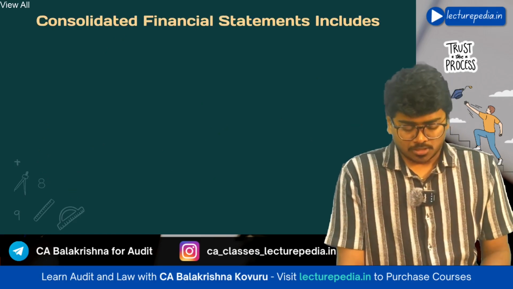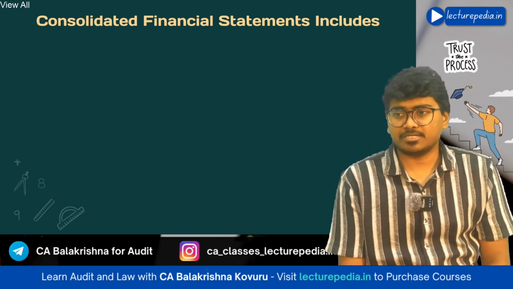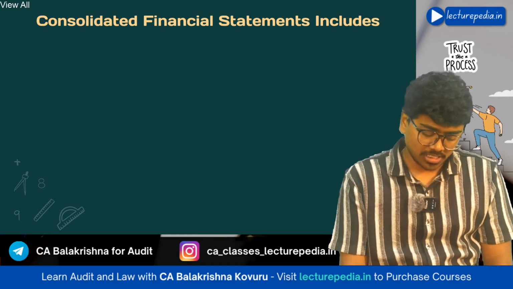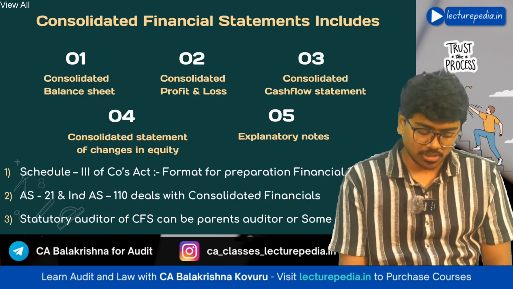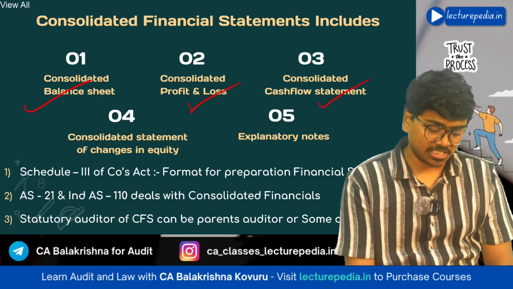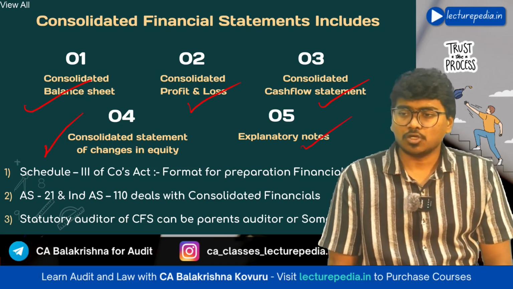Next, what will be included in these consolidated financial statements? Just like the standalone financial statements, consolidated financial statements also include consolidated balance sheet, consolidated profit and loss statement, consolidated cash flow, consolidated statement of changes in equity and explanatory notes.